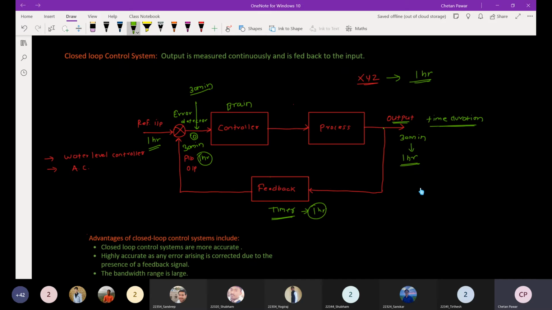So in this process, we are continuously observing the output, and the controlling action depends on the output. Because of that, the accuracy of the system is increased.